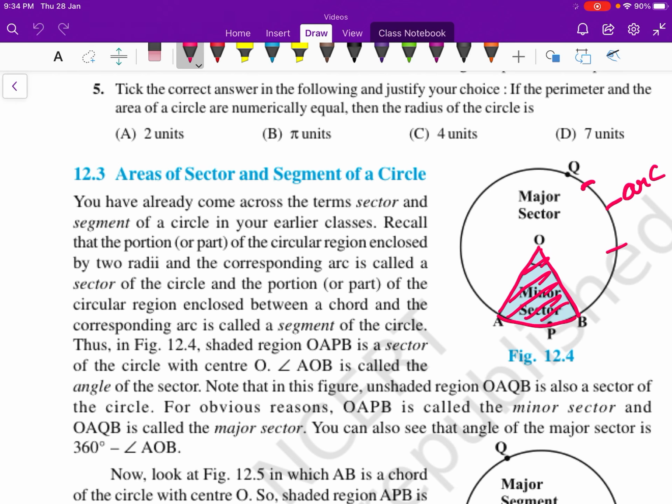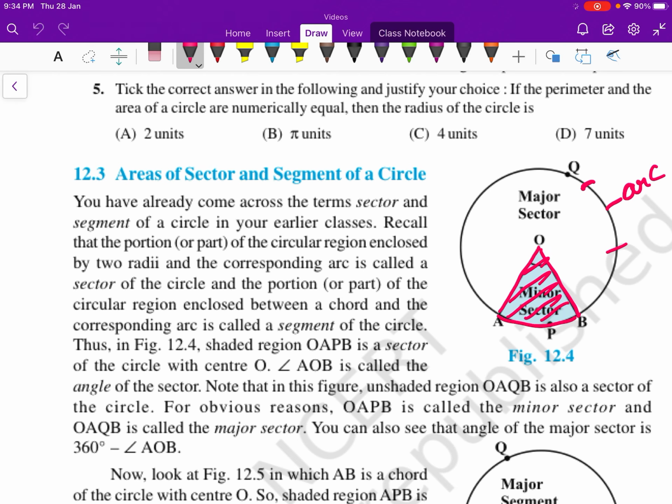So, if you take a circle and remove the minor sector, whatever is remaining is the major sector. Or you can say that the sector formed by the major arc, or the bigger arc, is known as the major sector.